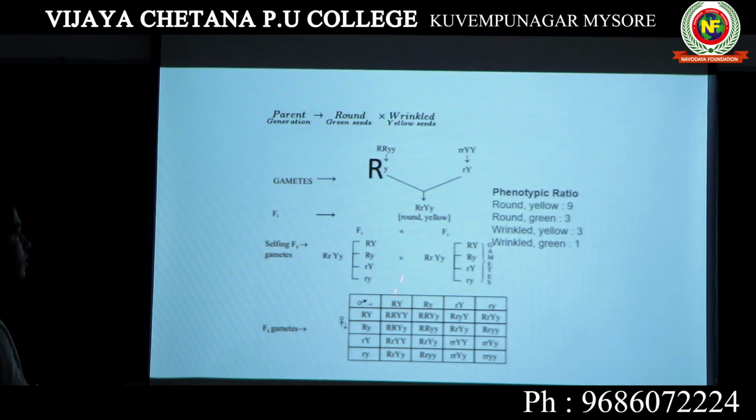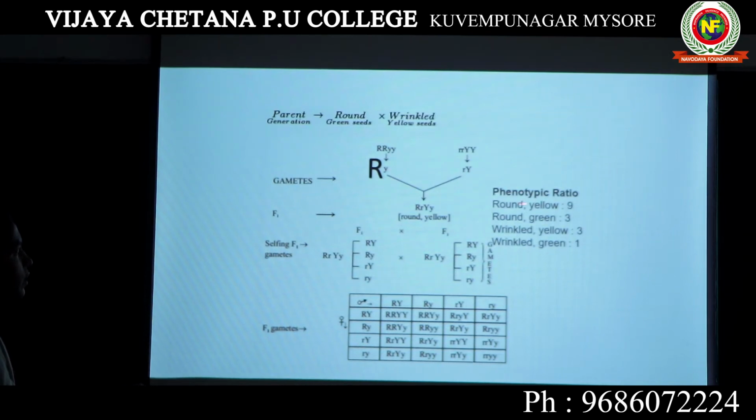Okay, so when there is one capital R also, we can write the combination as round. If there is one Y also, we will write yellow. Only when both the Y's are small, we will write it as green. And only when both the R's are small, then we will be writing it as wrinkled. So this is how we write the combination.